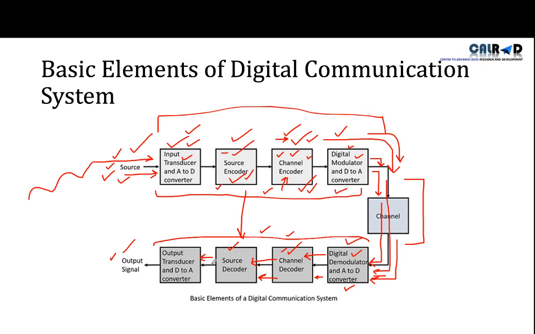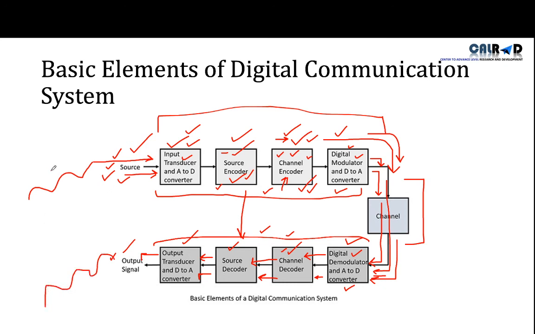Once our data is in its original shape again, it will go to the last step, that is conversion from digital to analog. Why? Because the output signal should be an analog signal. If it is not analog, then how can someone hear our voice from the speaker?